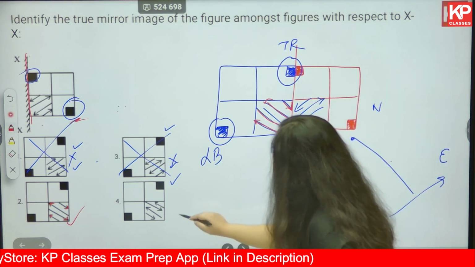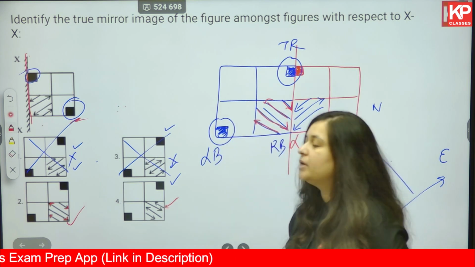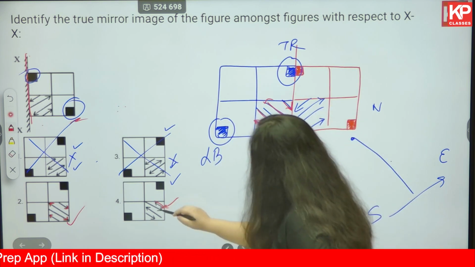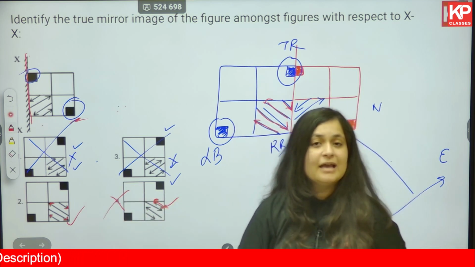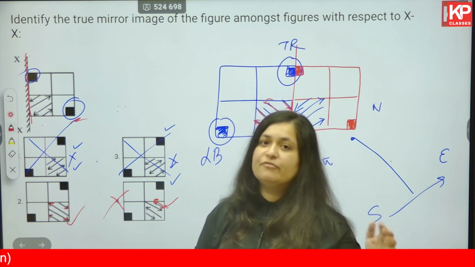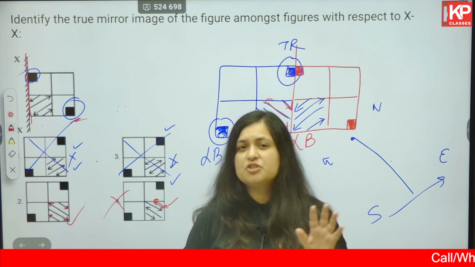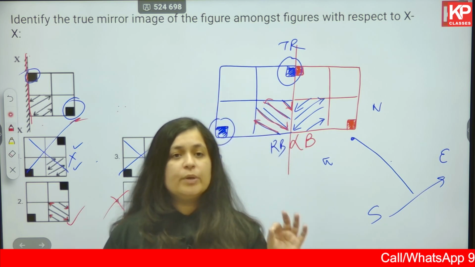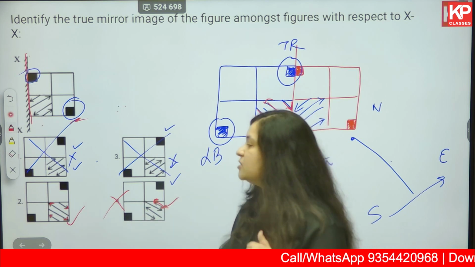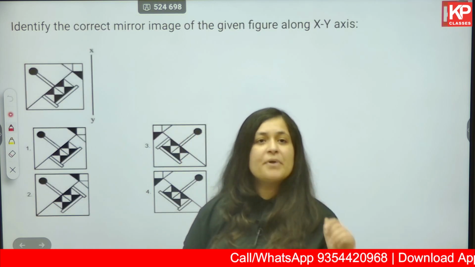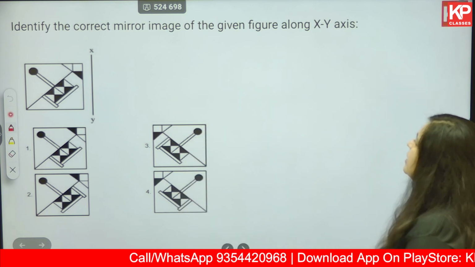Let's check for the fourth one. Now, if the original arrow is here, how should the mirror image be? It should be somewhere here. But in the fourth option, the arrow is being pointed upwards. So option number 4 is incorrect. Now you have seen in the previous video, we had seen mirror images in which some of them could be solved very easily with the help of just 1 or 2 elements. In this question, we had to check the element one by one till the last element. Okay, so these are very time consuming, and only practice is going to make you very efficient with these type of questions. Okay, the next one.